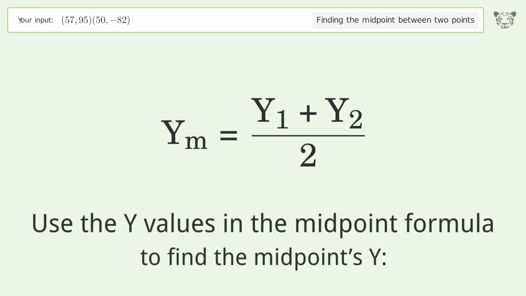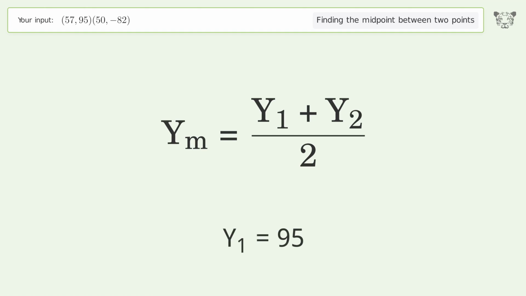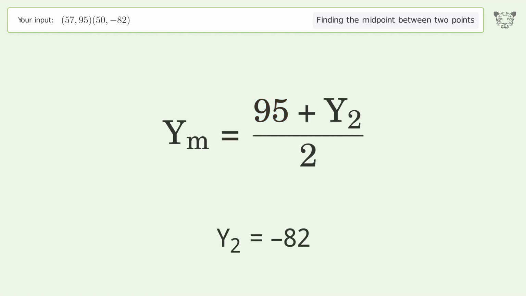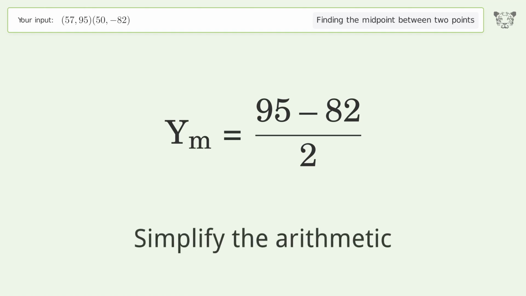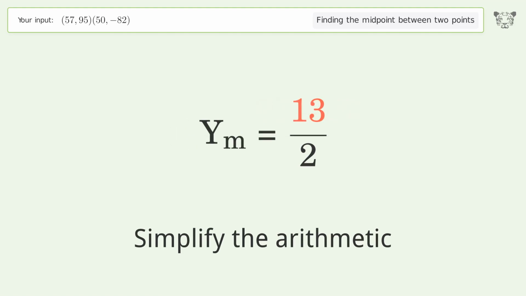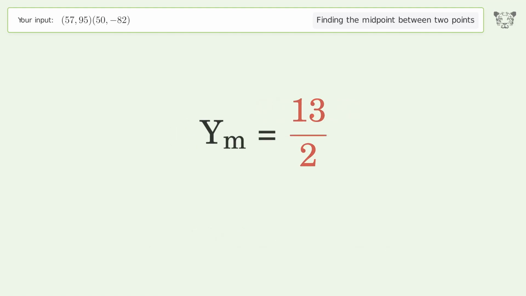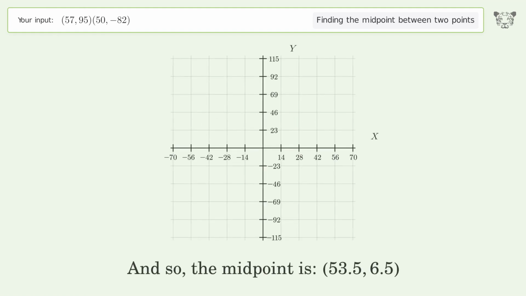Use the y values in the midpoint formula to find the midpoint's y. y1 equals 95. y2 equals negative 82. Simplify the arithmetic. And so, the midpoint is 53.5, 6.5.